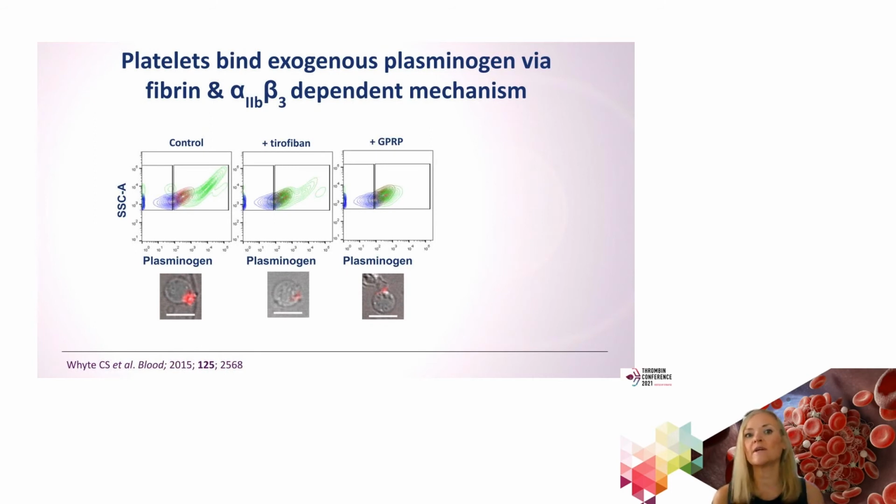We could attenuate the binding of exogenous plasminogen via incorporation of tirofiban, which inhibits the fibrinogen receptor, alpha-IIb beta-3, and also by blocking fibrin generation with an analog, GPRP, which will prevent any subsequent fibrin formation on the platelet surface. You can see that both these inhibitors very avidly knock down the amount of plasminogen bound on the surface.